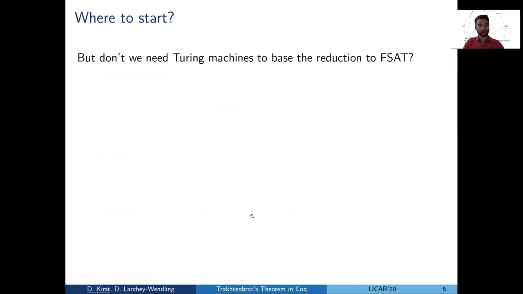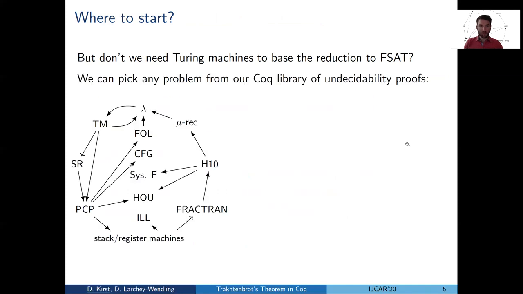But you may ask, we still need Turing machines, right? Because the reduction I've explained to finite satisfiability, in the standard strategies, was based on Turing machines. And now comes the second point: we're in fact working on a library of undecidability proofs. And a lot of undecidability proofs have been done already. Here's a graph, which is kind of an overview of the problems we have considered. You can also see it in my background.